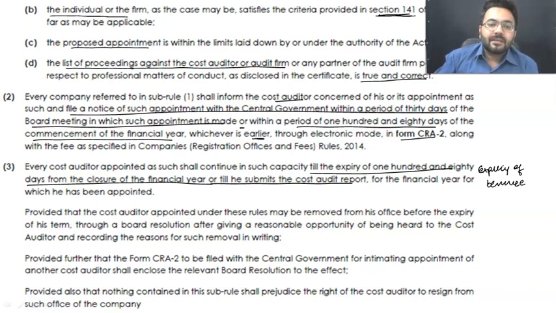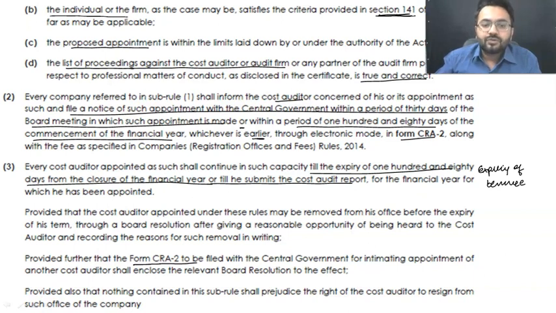Right? Let us say there is a casual vacancy, where the company itself has removed the auditor. In this situation, he will not be straight away removed. You need to give him a proper, reasonable opportunity of being heard. Now we are going to remove you. Do you have anything to say? Do you want to say something in your defense? There should be an opportunity given to the auditor.